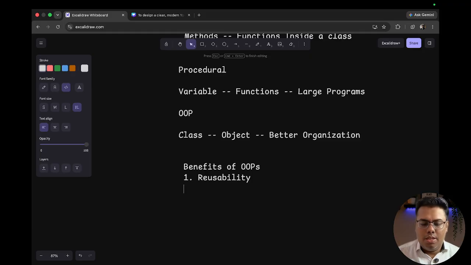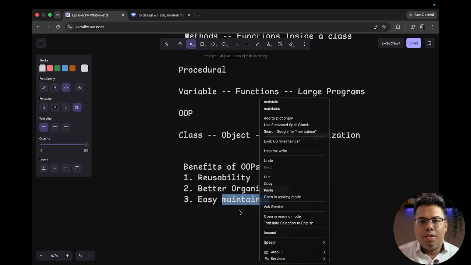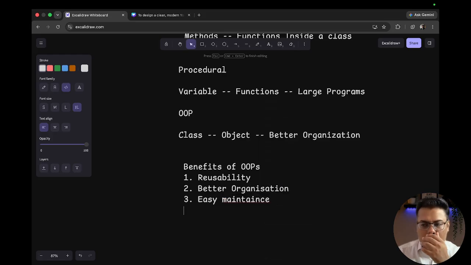The second one will be better organization. Okay. The third one will be easy maintenance. Okay. If I'm making any typo, I will correct that. Okay. Then I guess the fourth one, what else can be? This is reusable, better organization, easy maintenance, and yes, the fourth one is scalability. Okay. So it helps us to scale.